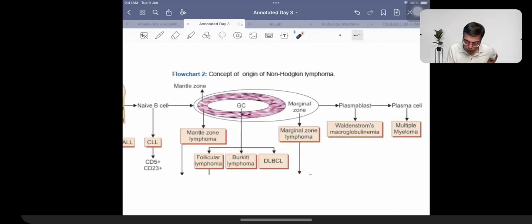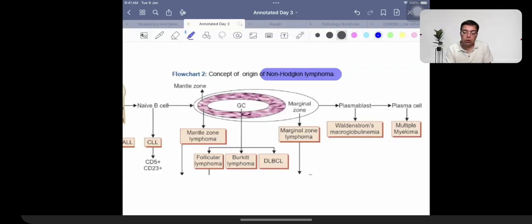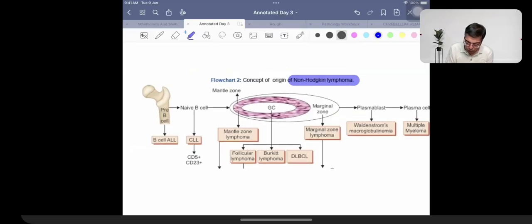Talking about now the concept of non-Hodgkin's lymphoma. So we just need to have an idea about the non-Hodgkin lymphoma as well. Now, anytime we make a mention of the non-Hodgkin lymphoma, we are going to have the tumor arising from multiple areas. So B cell ALL is what we already talked about.